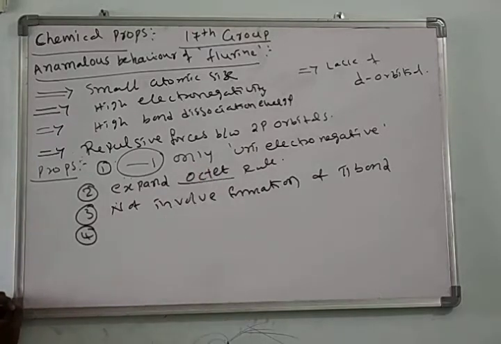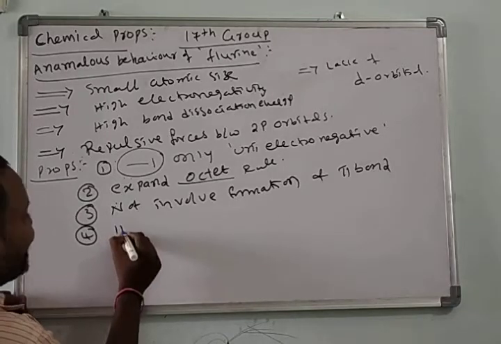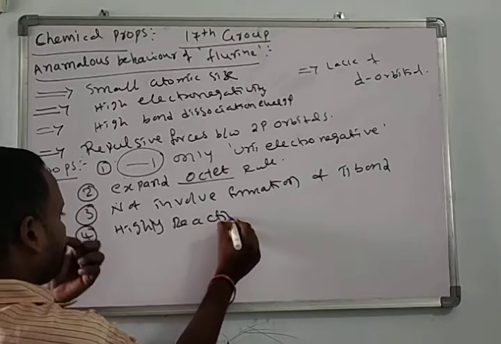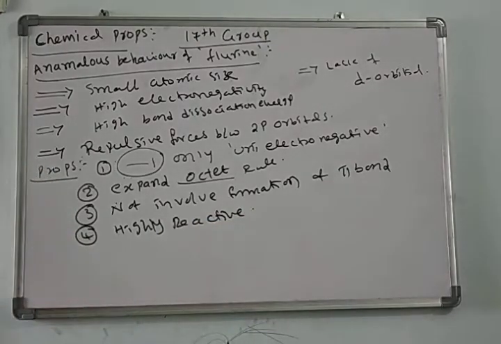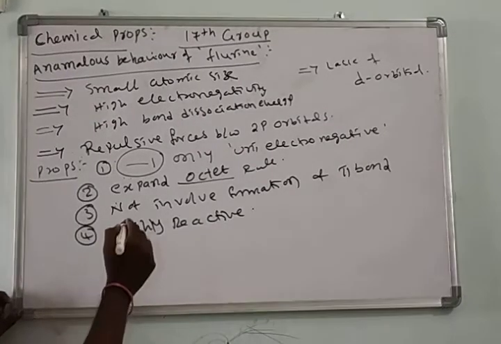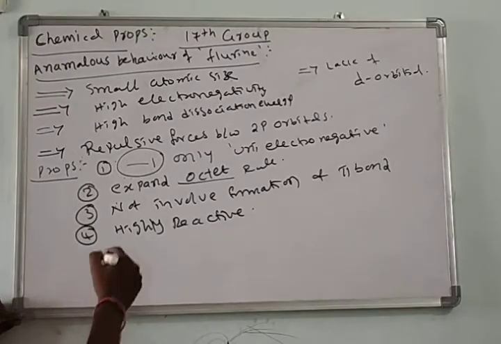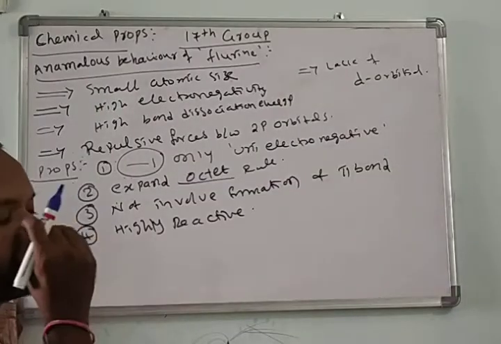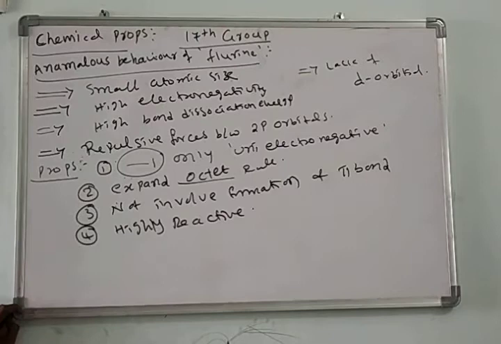It exhibits only -1 oxidation state and is highly reactive. Fluorine is highly reactive, it never forms pi bonds, it does not expand the octet, and it always exhibits only -1 oxidation state.